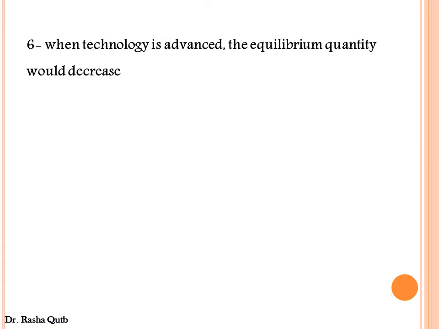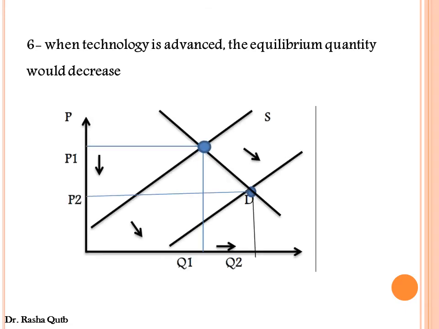Number 6. When technology is advanced, the equilibrium quantity would decrease. In order to know whether it is true or false, we have first to draw the graph. When the technology is advanced, this factor affects the supply side of the market. This would increase the production and the supply curve would shift rightward.